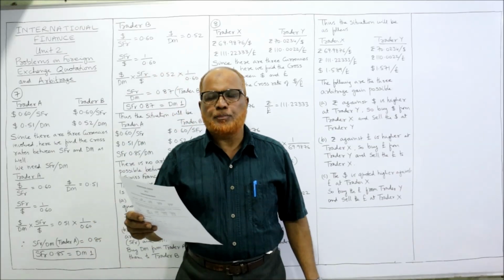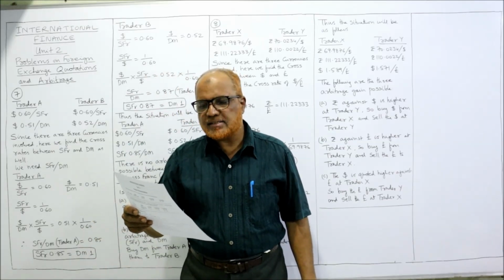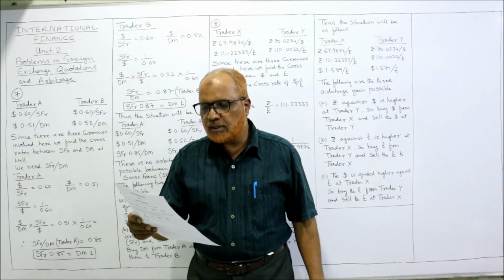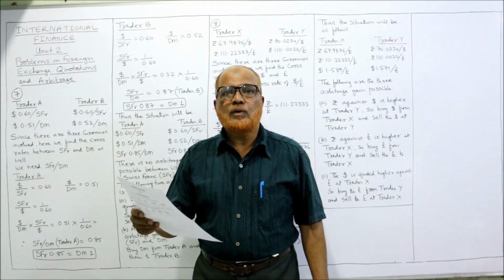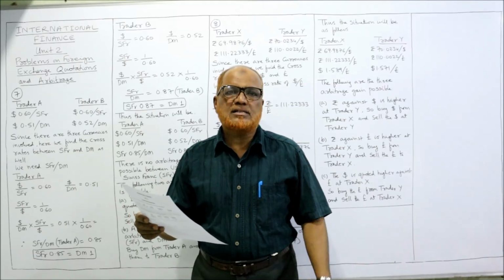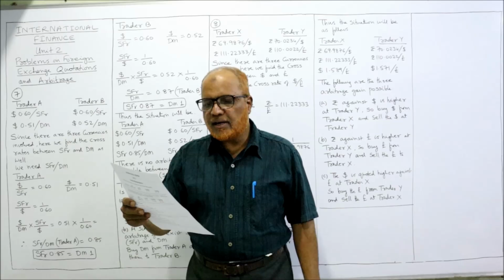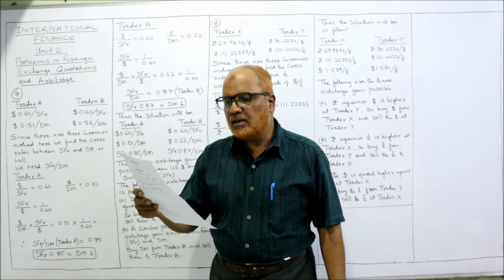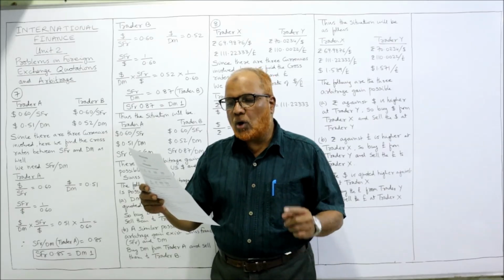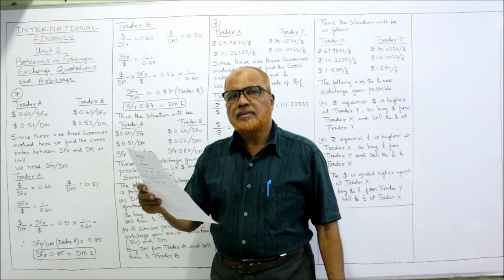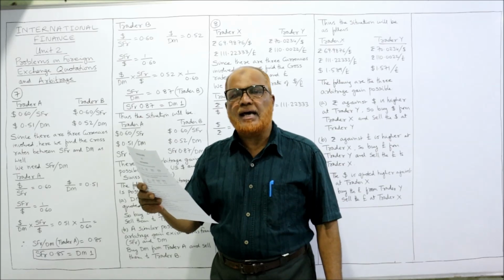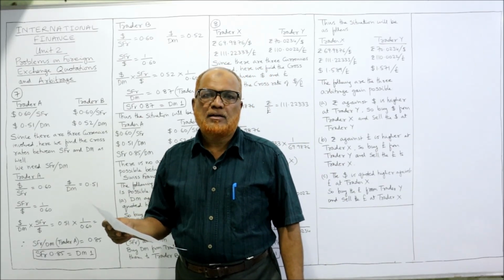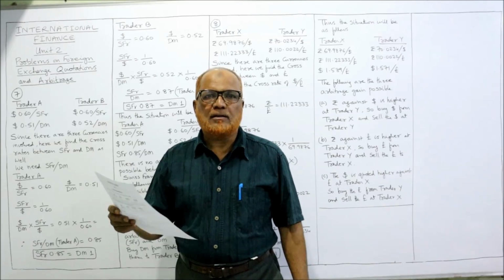Come on, see the 7th problem. There are 2 traders A and B located at New York and quoting as follows. So 2 traders means they are the dealers in foreign currency. So trader A, trader B. In trader A, 2 quotations are given. One quotation is dollar per SFR, that is $0.60 per SFR. SFR means Swiss franc. It's the currency of Switzerland.